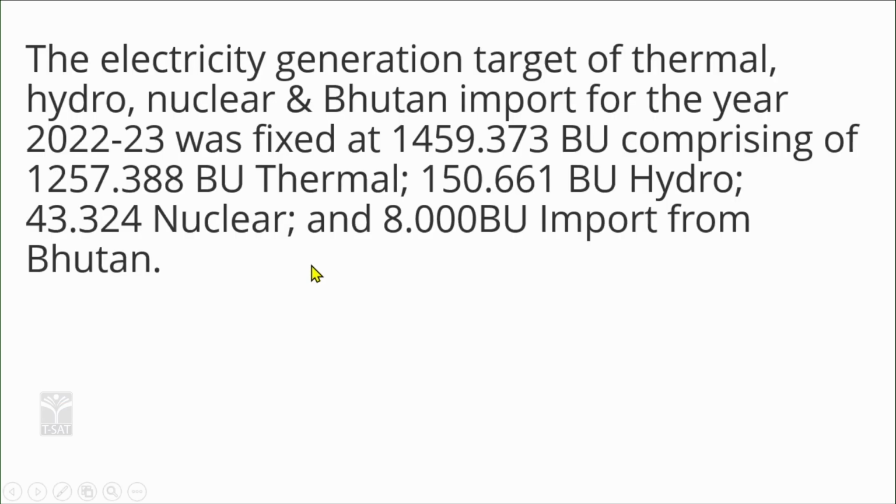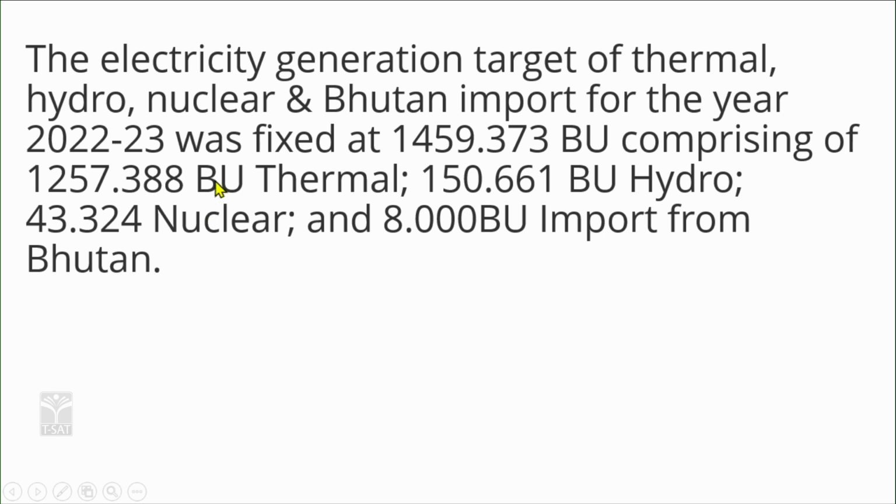The electricity generation target of thermal, hydro, nuclear and Bhutan import for the year 2022-23 was fixed as 1459 BU, comprising 1257 BU thermal. When you compare, your targets are gradually increasing.